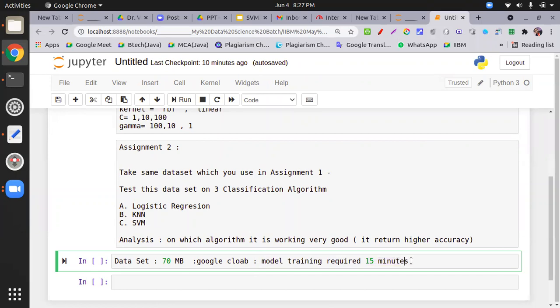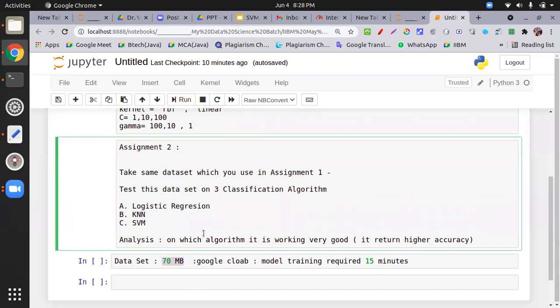Because in the real world, datasets are very large and high capacity. This is the first dataset which I give you, of very high capacity. The second dataset I will give you in convolutional neural networks, when we create some classifier using images. No dataset in convolutional neural networks is less than 2 GB, and the training goes on for 4 to 5 hours, and then you get the answer for which kind of classification is done.